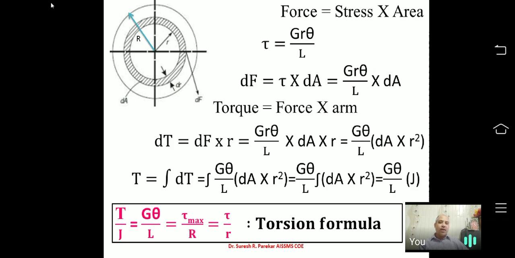We have the flexure formula where we have M by I. There we have M bending moment, I moment of inertia. Here we have T by J, where T is torsion and J is polar moment of inertia. There we have sigma by Y, here we have tau by r. There we have E by R, here we have G theta by L. So we have this as the torsion formula.